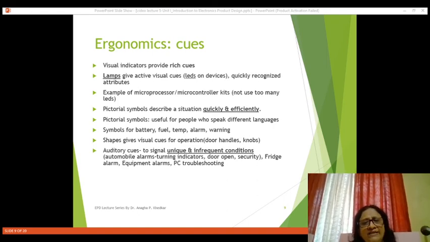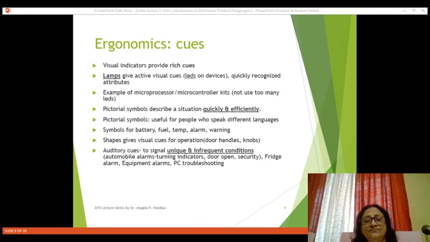While troubleshooting your computer, different beeps or alarms are generated and they indicate different situations. All this is related to ergonomics.